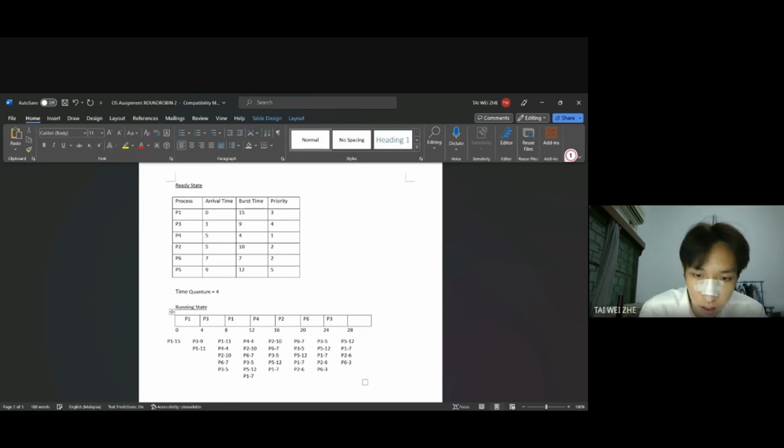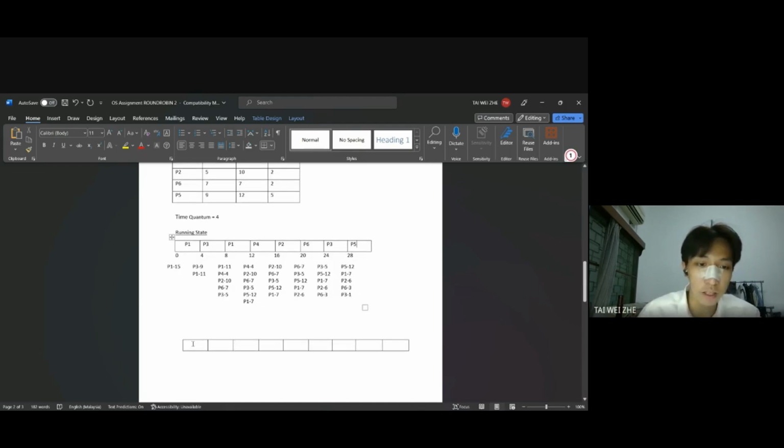P6, 3, and then after that we count P3, 5, so 5 minus 4 is 1. After that we put P5 above, P5. I continue here because there is no more space. So we go through P1 and the following, go to 32.